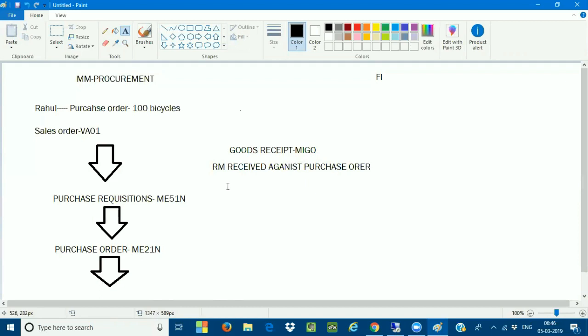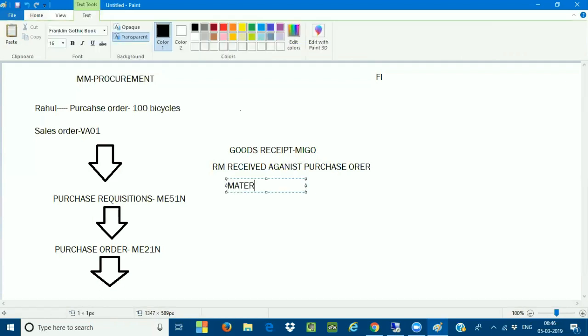It is called a material document. Very, very important: for MM people, it is called a material document, and for FI, it is called an accounting document. So there are two documents generated. One is called a material document, and another one is called an accounting document. The material document only speaks about the quantity of the material you have received.